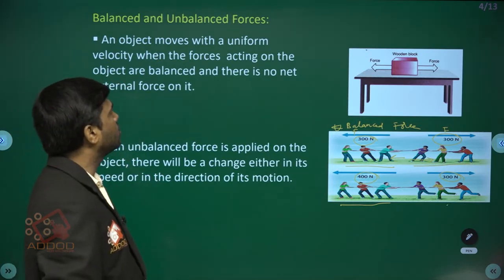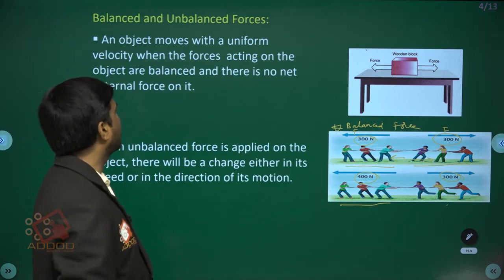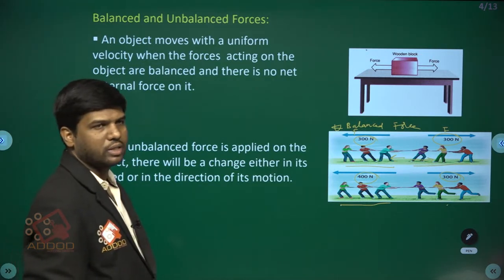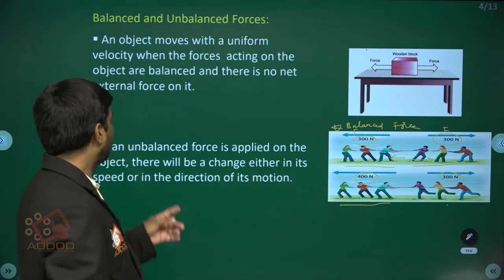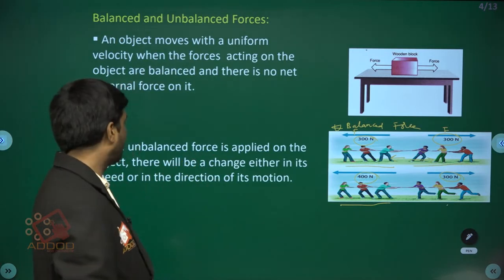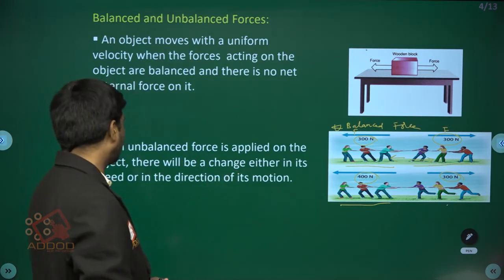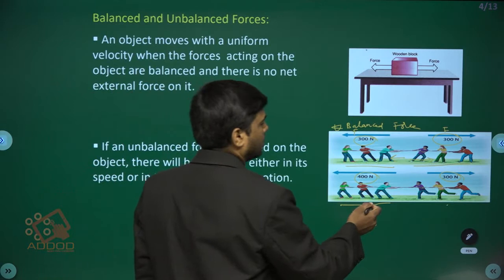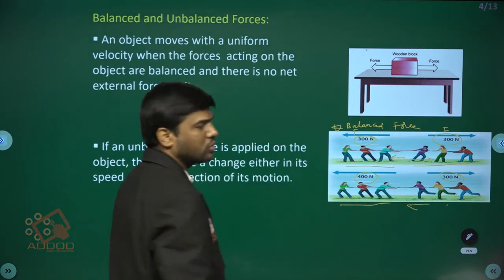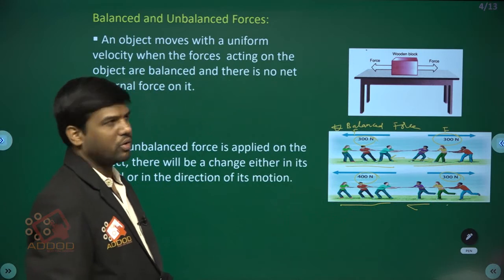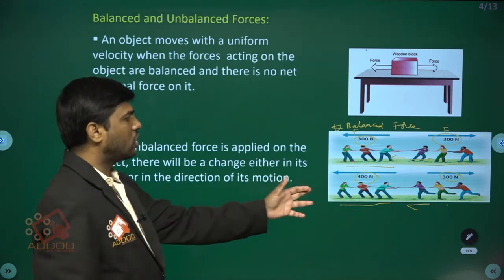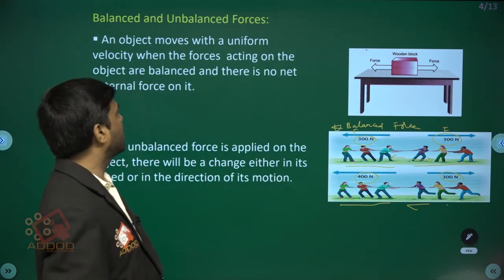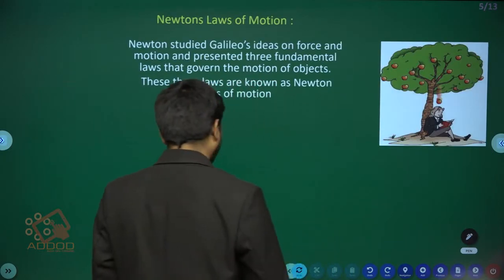An object moves with a uniform velocity when the forces acting on the object are balanced, since there is no net external force on it. If an unbalanced force is applied on the body, then there will be a change either in its speed or in the direction of its motion. Here in this case, those people will come and fall down. This is called unbalanced force, but here it is called balanced force. There is no net external force on it.